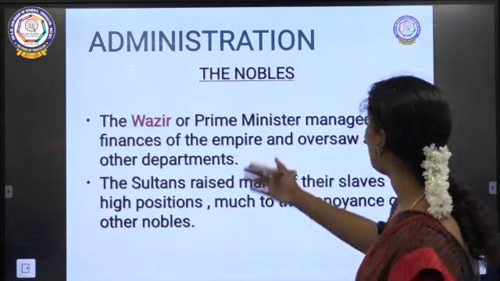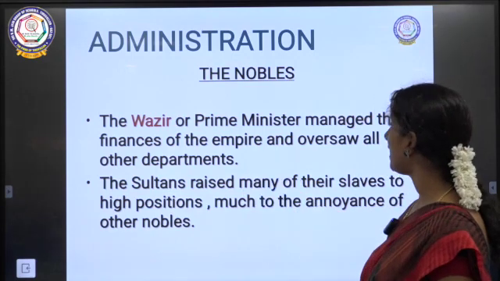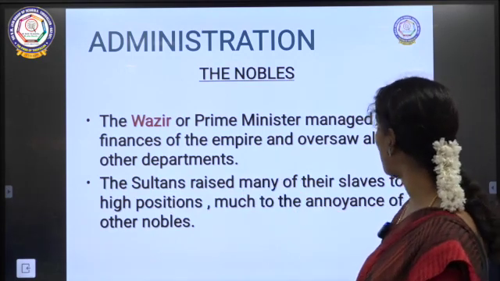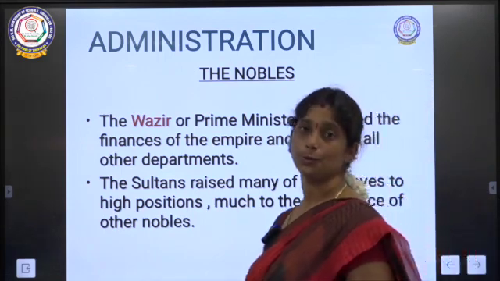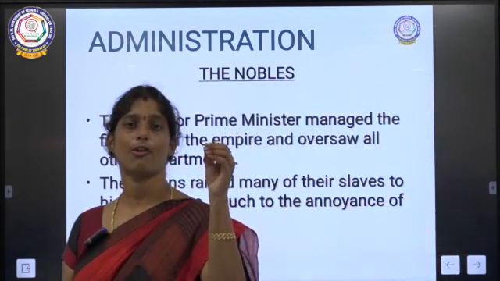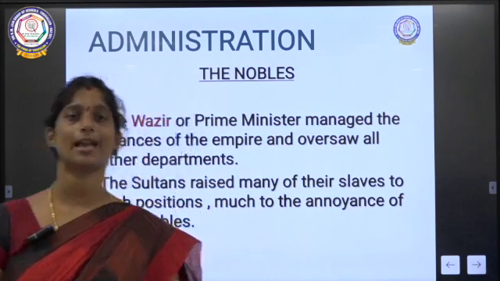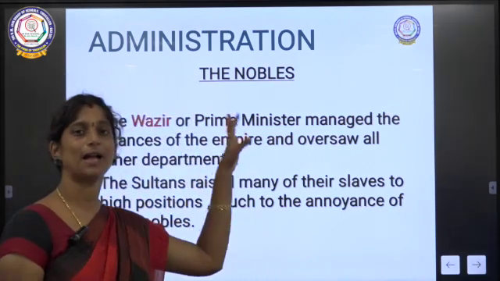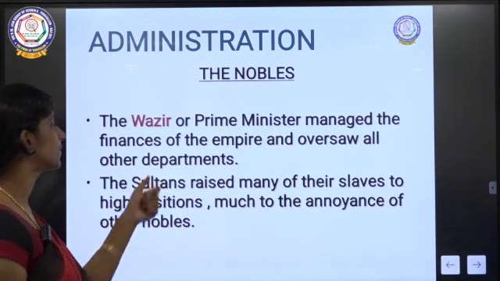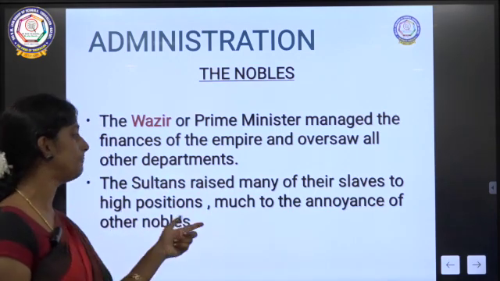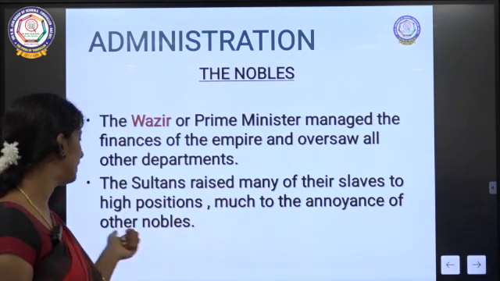The wazir or prime minister managed the finances of the empire and oversaw all other departments. The main matter of the empire, finance, was taken care of by the prime minister, who is also called the wazir. The sultans raised many of their slaves to high positions, much to the annoyance of their nobles.